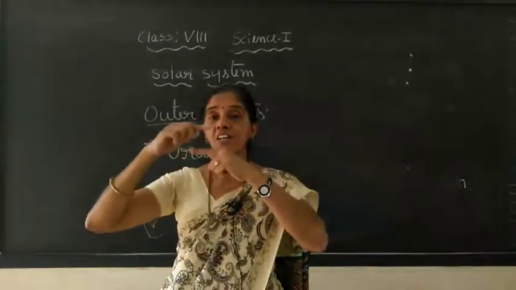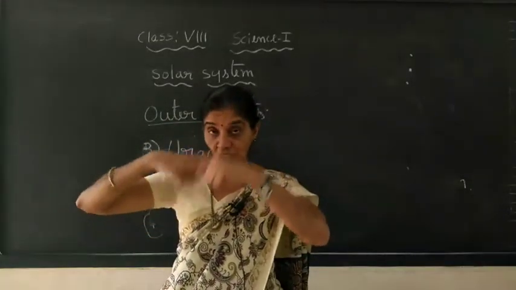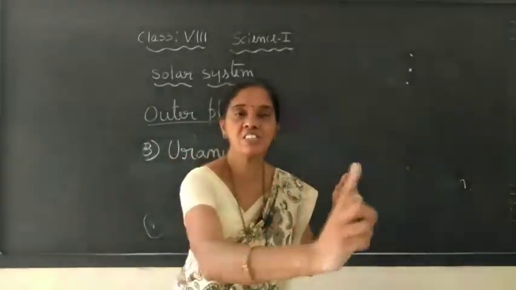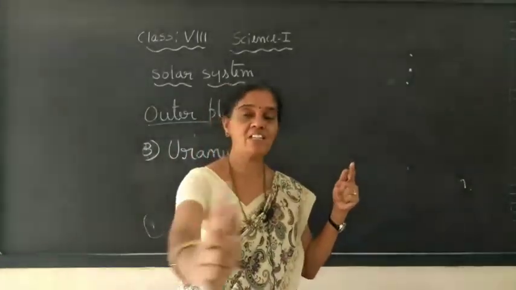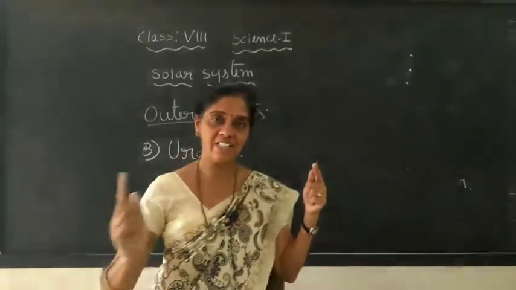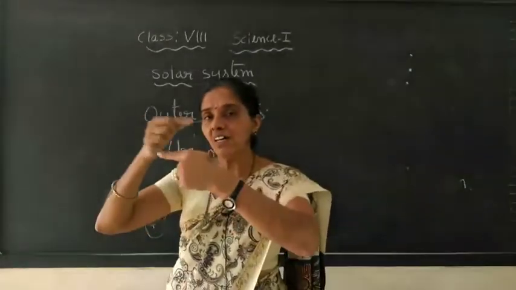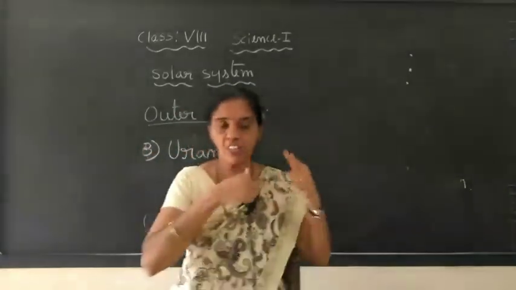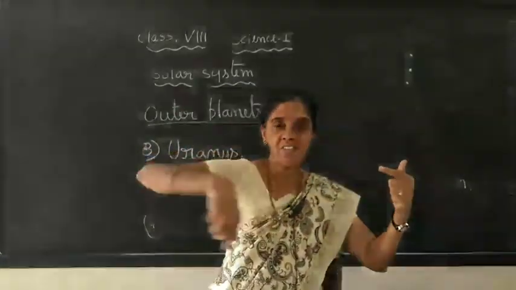So it will revolve in this direction, rotate in this direction, and it will revolve around the sun along this plane. So when it is revolving around the sun in this way, but it will rotate along its axis like this way. So it looks as if it is rolling while revolving around the sun.